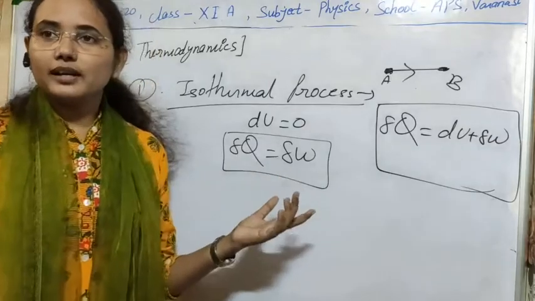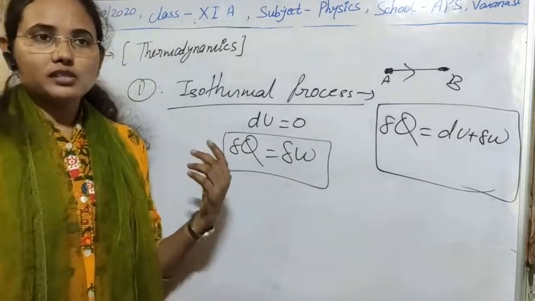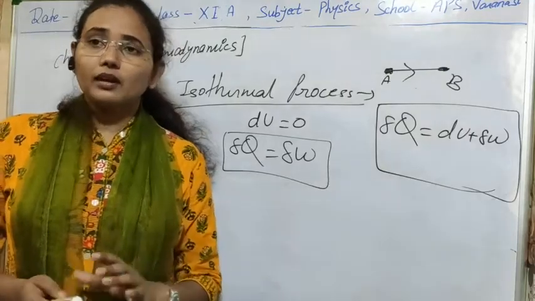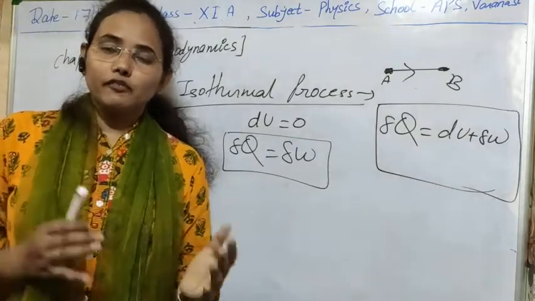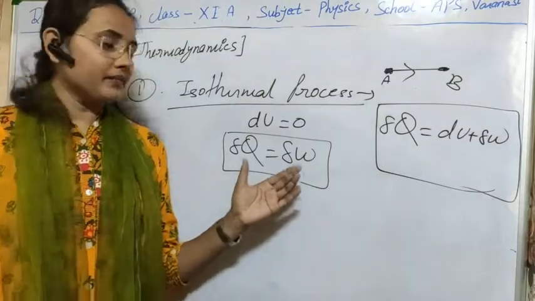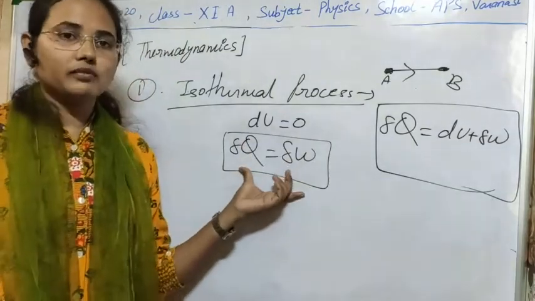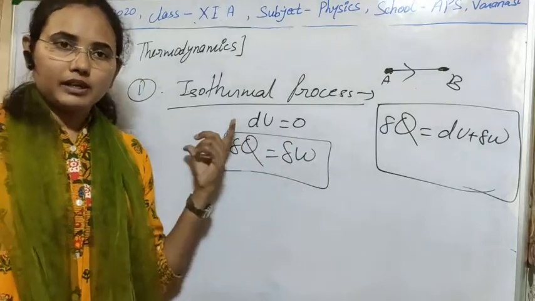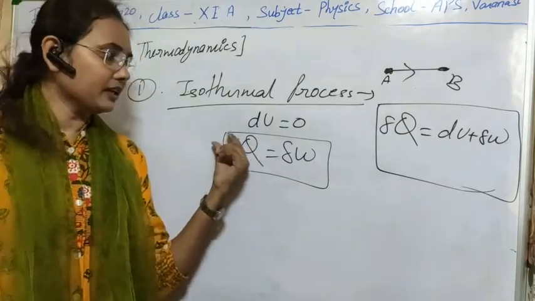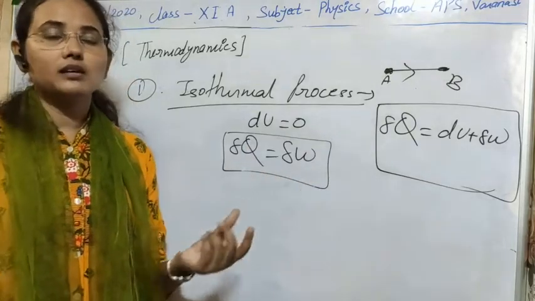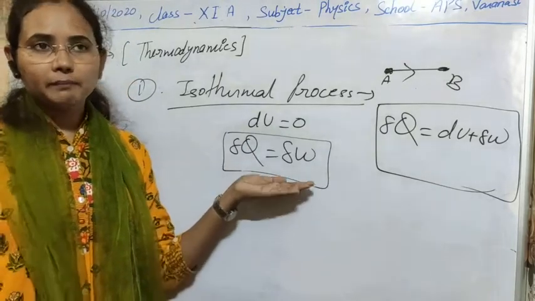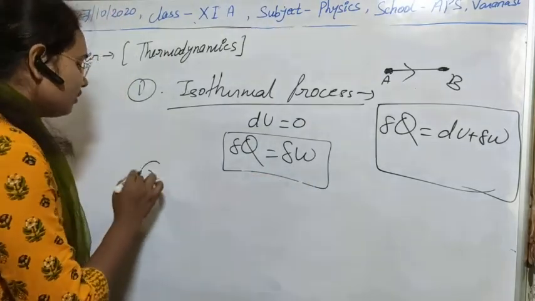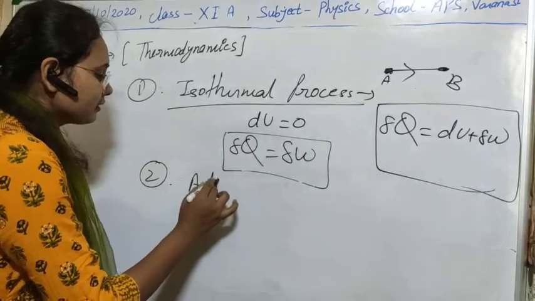As I have told you earlier, in an isothermal process the temperature is constant, so the whole of the energy is used to expand the gas, to do some work. That's why we can mathematically prove it with the help of the first law of thermodynamics. I think this is clear to you now. If temperature is constant, then the whole of the heat energy will be converted into work. Okay? Second, for the adiabatic process.